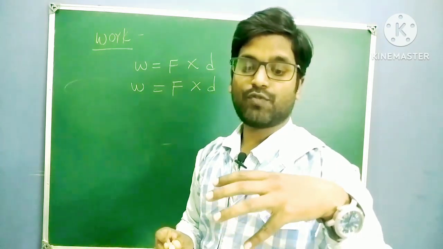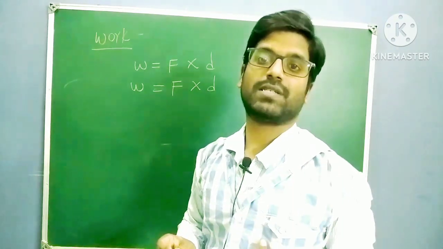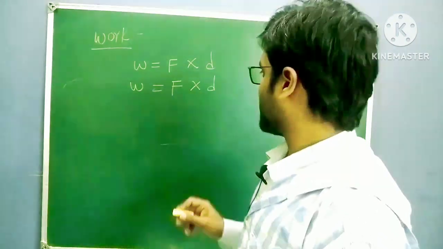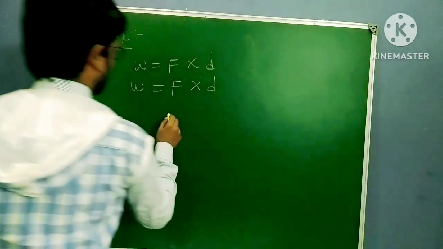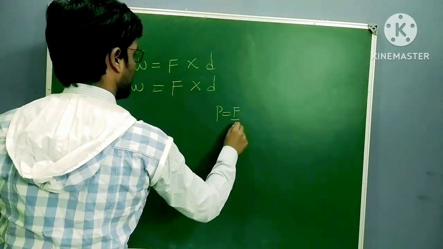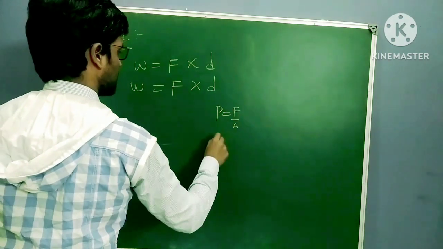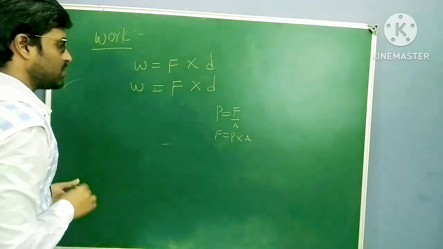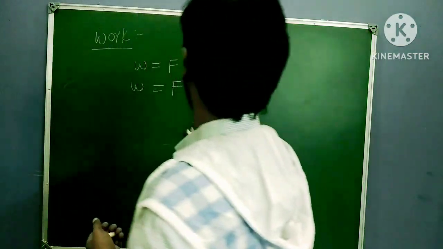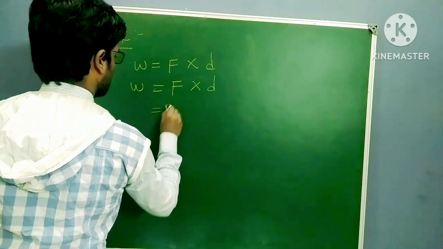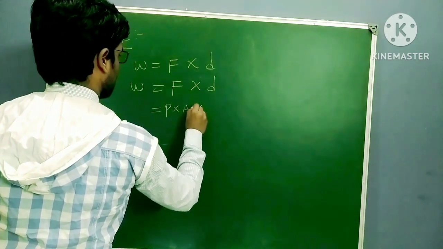So how much force you are applying on unit area of the surface, that is nothing but thrust. Thrust is nothing but pressure. So pressure equal to force by area, right? So force equal to pressure into area. So in place of force I can write pressure into area, right?